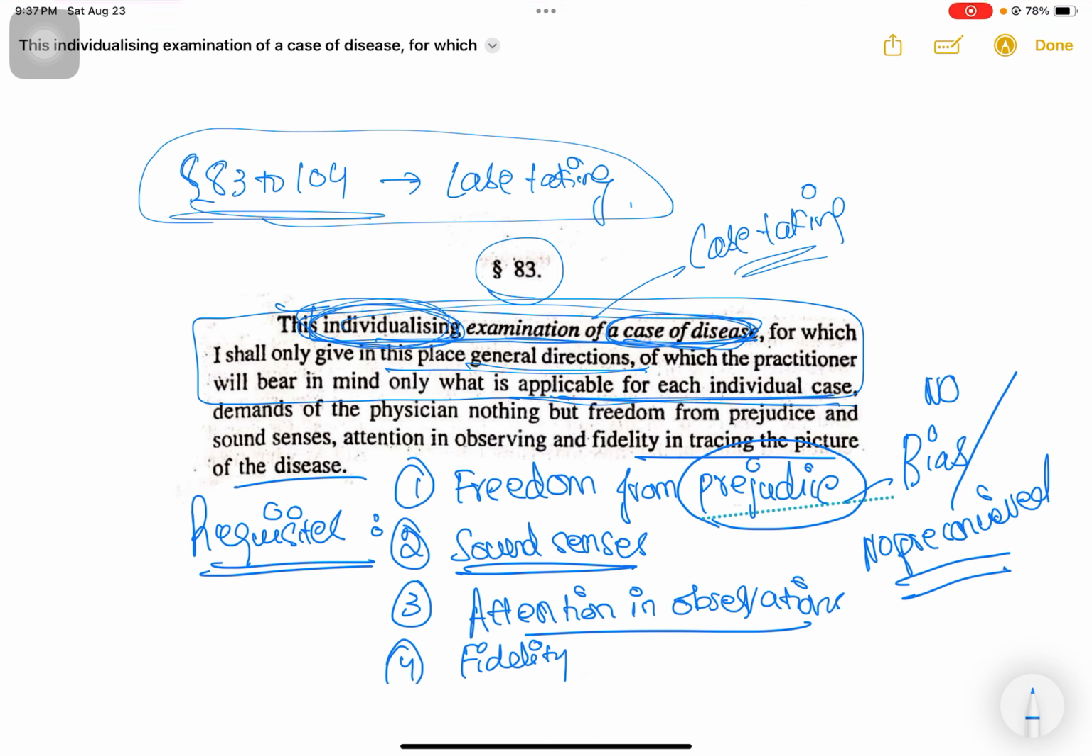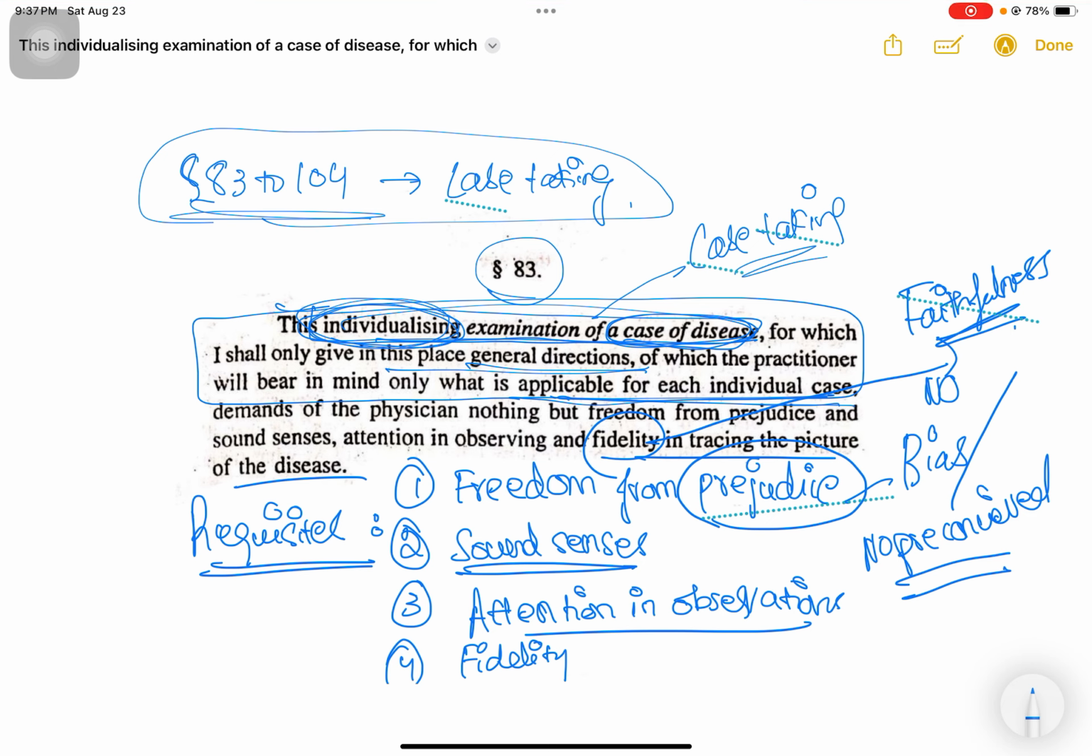So sound senses, attention and observation, and lastly there has to be fidelity in tracing the picture of the disease, which means there has to be faithfulness. So in order for the patient to trust you completely, we must also show that we are recording all the symptoms of the disease and of the patient in a faithful manner.